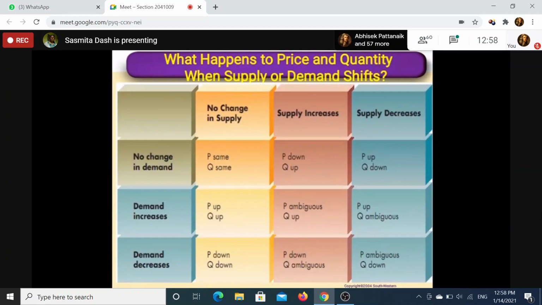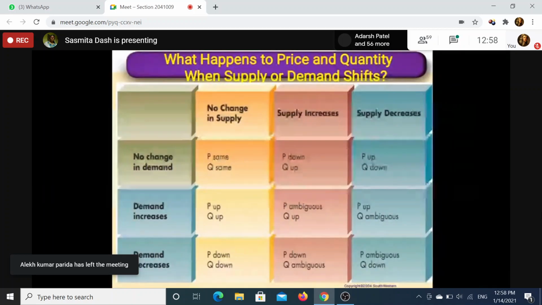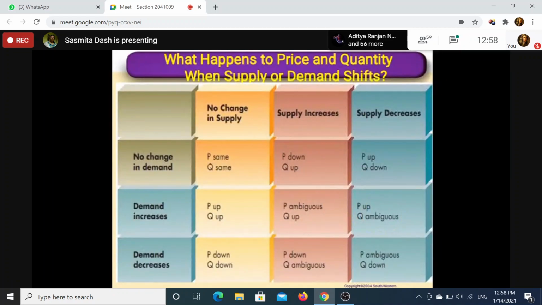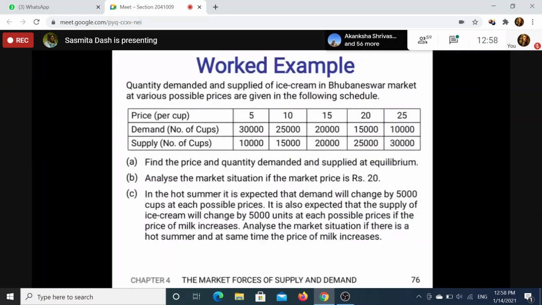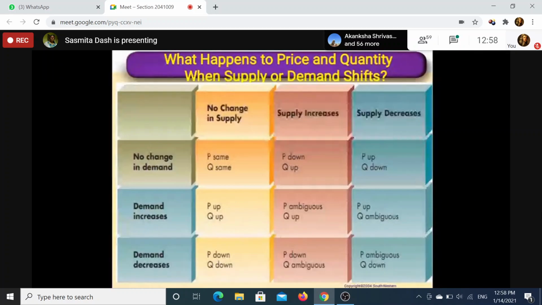This is the answer table actually. If your drawing is correct, that means if you are shifting the curves properly in the right direction, then you will get these answers. Price will be ambiguous and quantity up, or quantity will be ambiguous and price up. In this situation, price is ambiguous and quantity is up. So either price or quantity, any one thing will be ambiguous at the new equilibrium. One may increase while the other decreases, or one may remain the same, so that will be ambiguous.